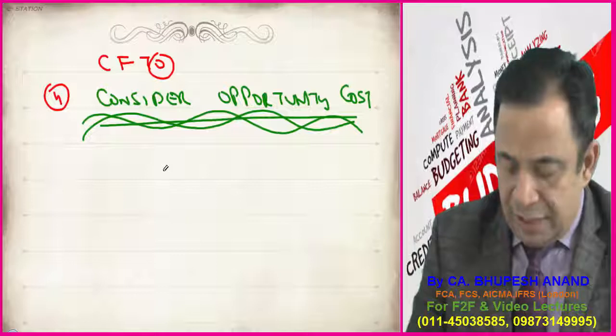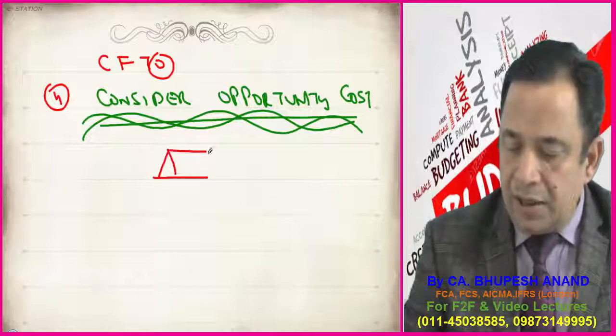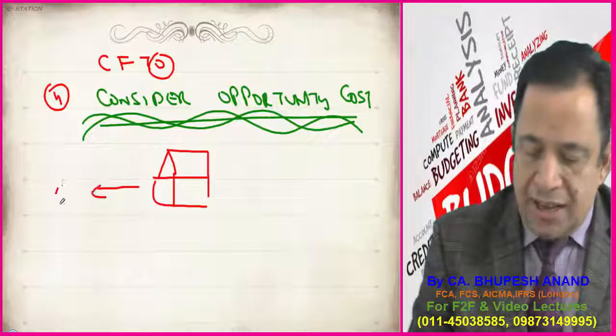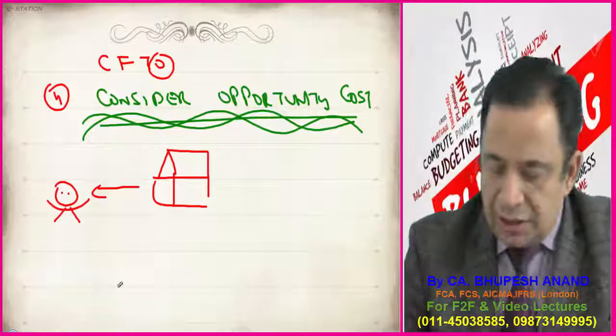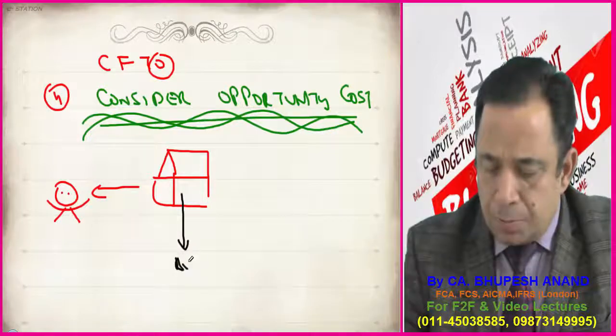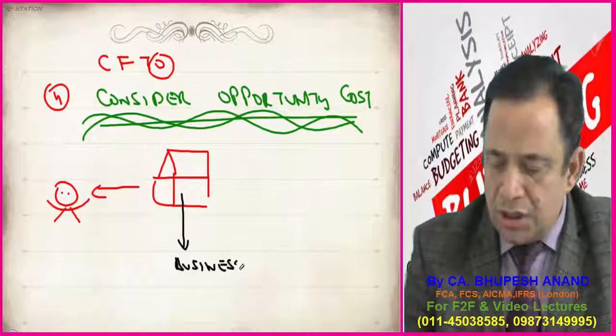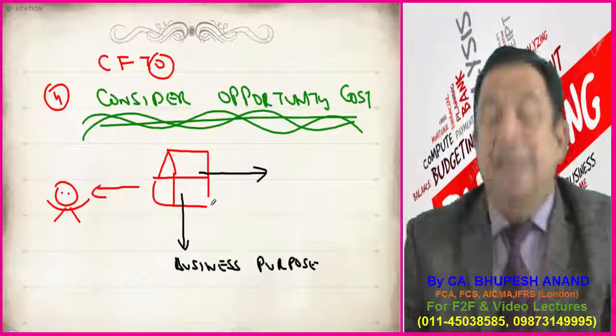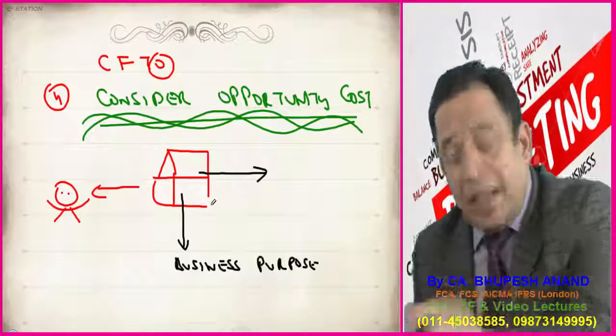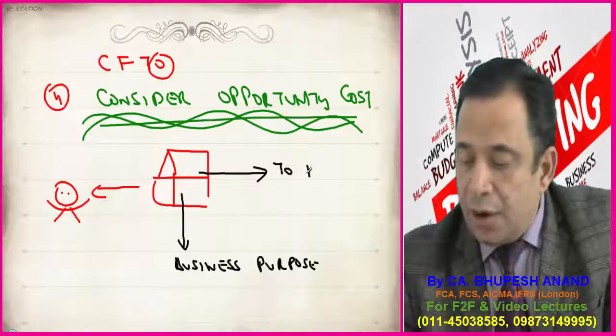So let me give you an example. Supposedly this is a building, the owner's building. Mr. A is the owner and he is using this building for his own business purpose. And the alternative option available to Mr. A is that he can give it on rent.